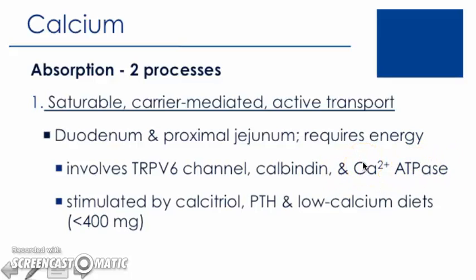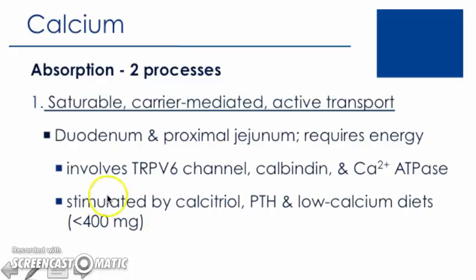The process of calcium absorption is stimulated by calcitriol. Calcitriol is active vitamin D, and it is fairly common knowledge that vitamin D enhances calcium absorption. When we talk about vitamin D, we'll see the mechanism for how it increases calcium absorption.